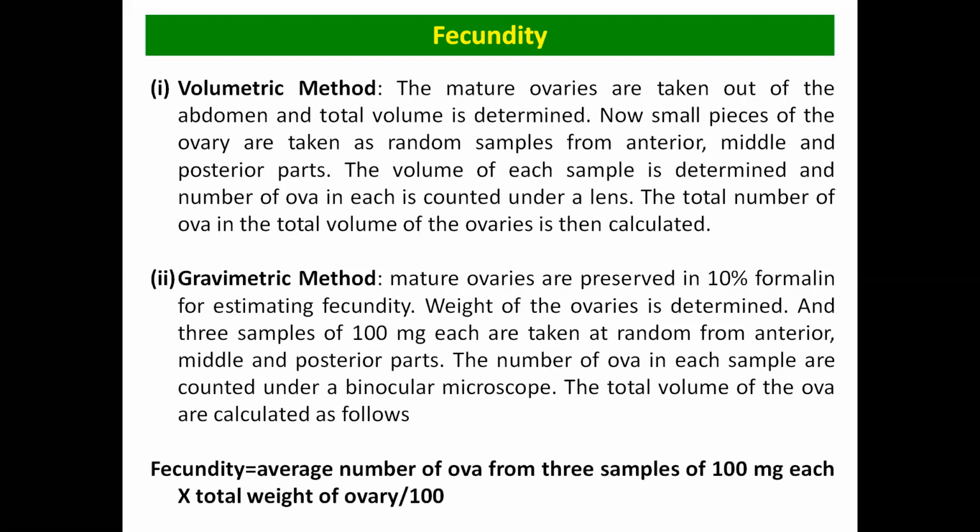Okay, then in each 100 milligrams we count the number of eggs under the binocular microscope. So now we have counted the number of eggs from the 3 samples. Now we have to take the average from those 3 samples. So the average number of ova from 3 samples is multiplied by the total weight of the ovary, okay, and divided by 100. That determines the fecundity. Is it clear? Yes or no? Am I audible? Yes, ma'am. Okay.